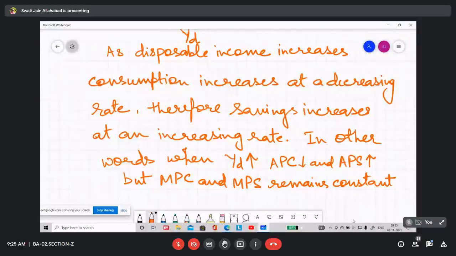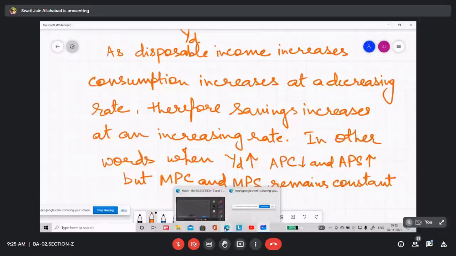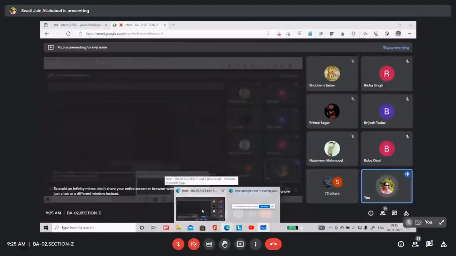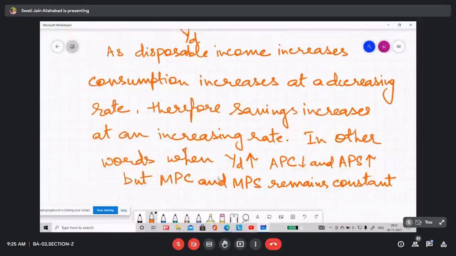So we can always take the data from 1950-51 to 2020-21 for the Indian economy, for example, and we can calculate the C and S and APC, MPC, MPS, APS values, and then we can find out whether there is a short run relationship or a long run relationship between consumption and income.